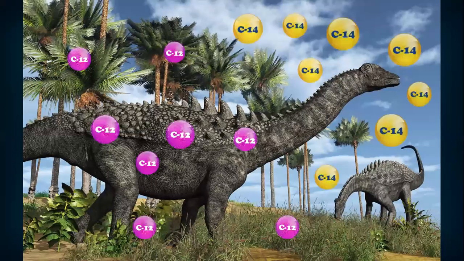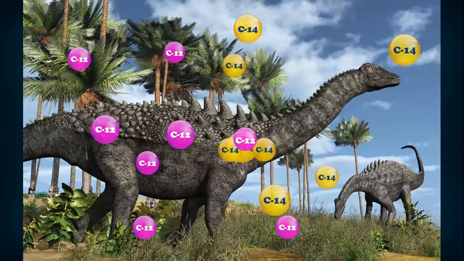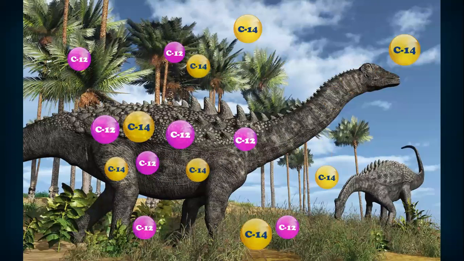In every living organism's body, in plants and in animals, carbon 12 is present, the normal natural carbon. Can I say that they may also take in carbon 14? Yes or no? Now you can see that there is a living organism. In that living organism's body, there is carbon 12 and there is also carbon 14.